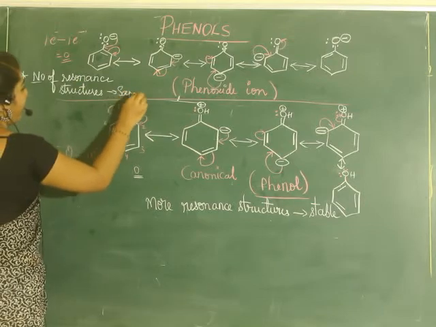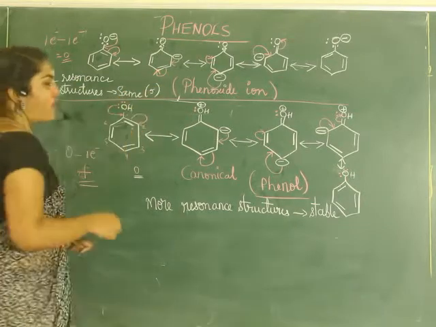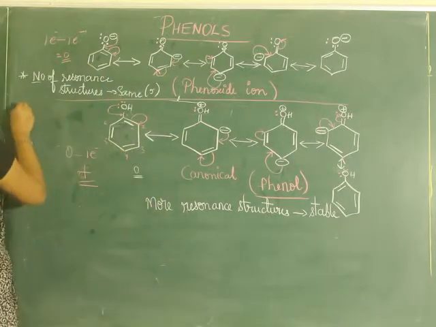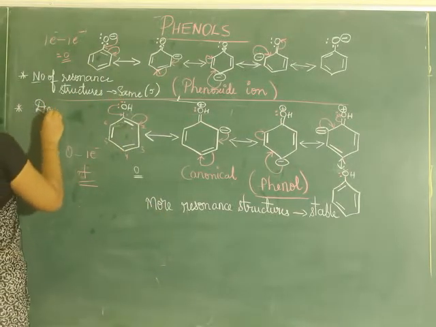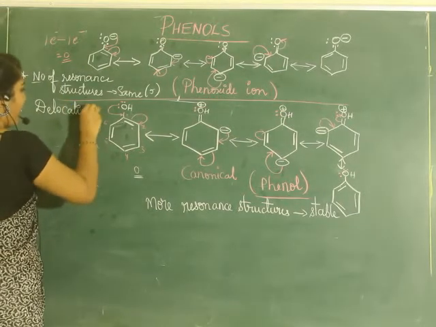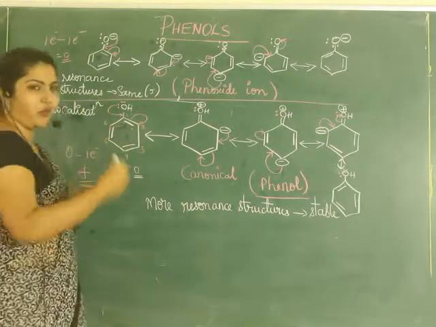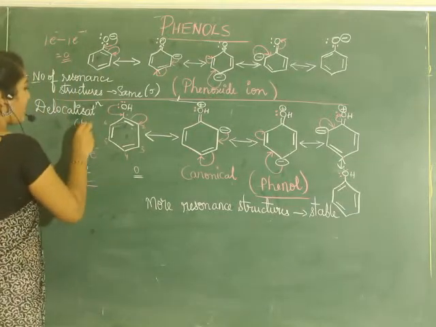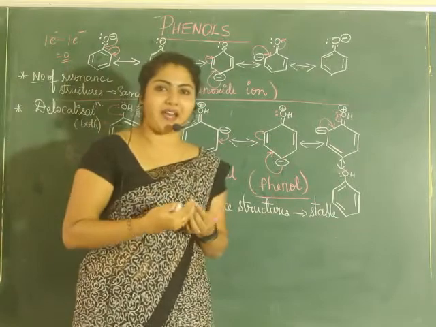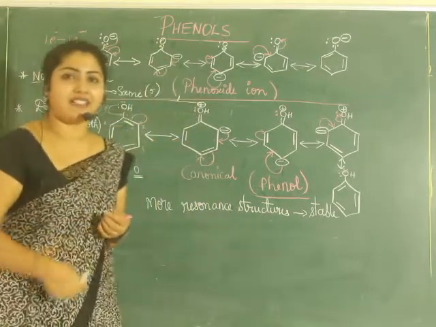How many? 5. Now we cannot compare using resonance structures. If it shows delocalization, then we say it is stable. So delocalization is also shown by both. Both show delocalization.